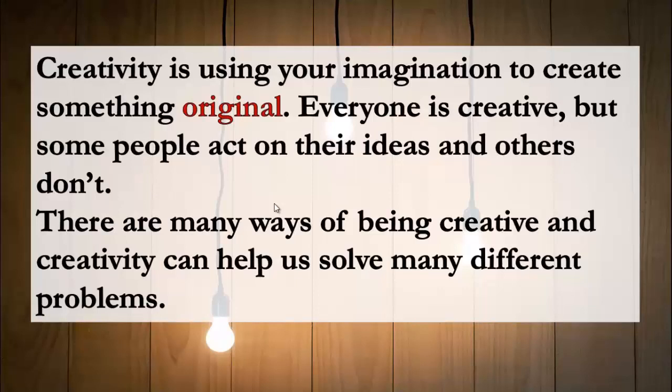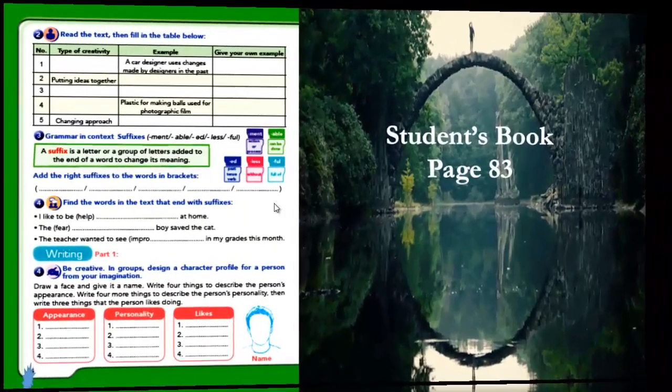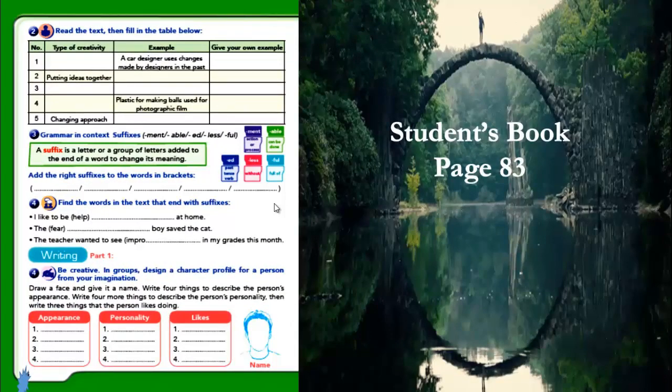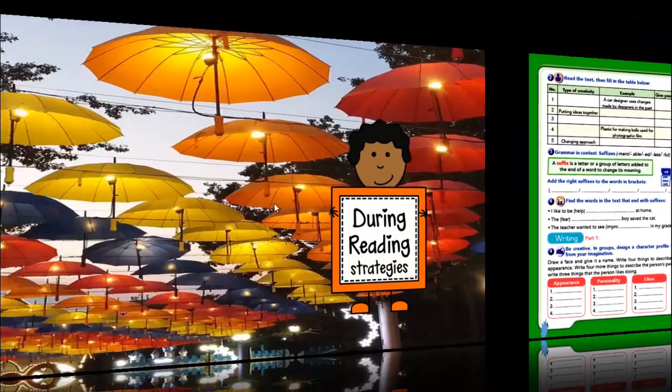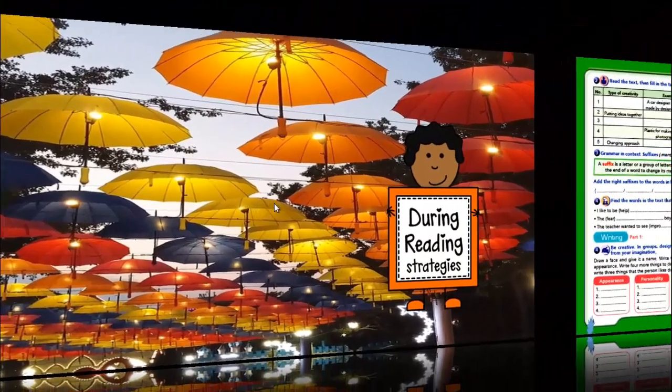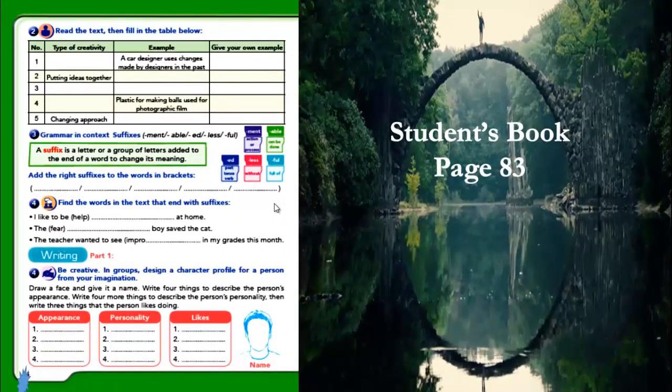Creativity is using your imagination to create something original. Everyone is creative, but some people act on their ideas and others don't, okay? There are many ways of being creative, and creativity can help us solve many different problems. Let's go together here, reading time. But before we read here, we have an exercise. Let's come back again here. Here, I'd like you to read the text, then fill in the table below.